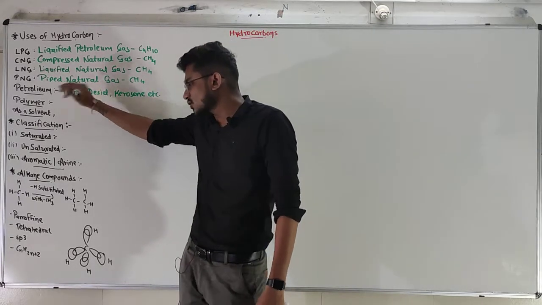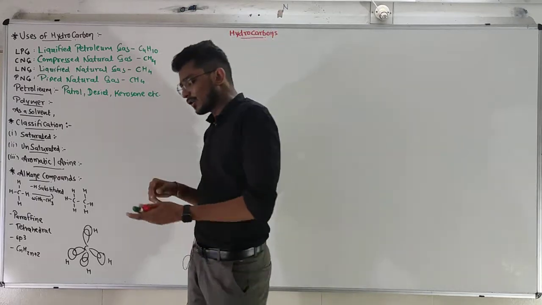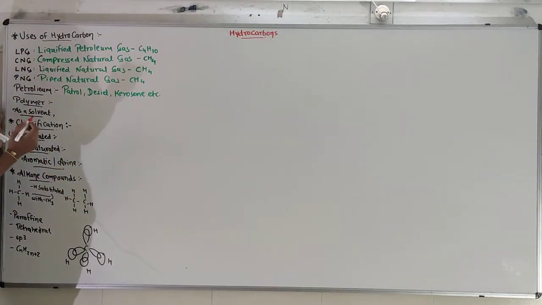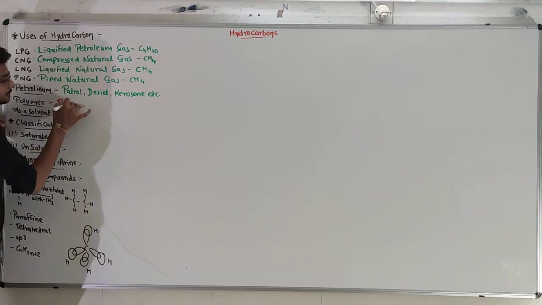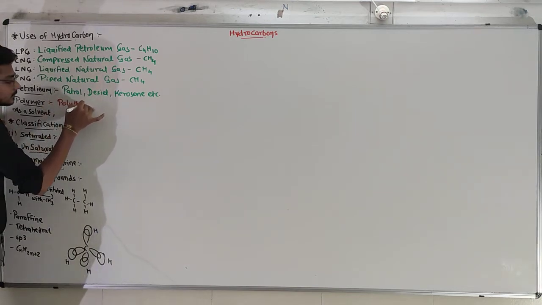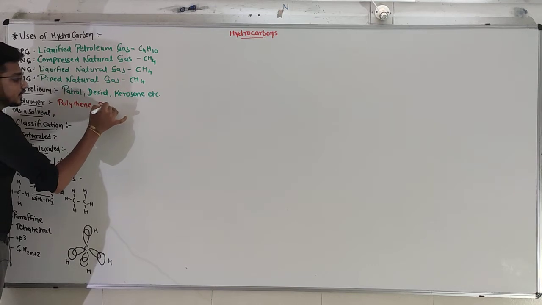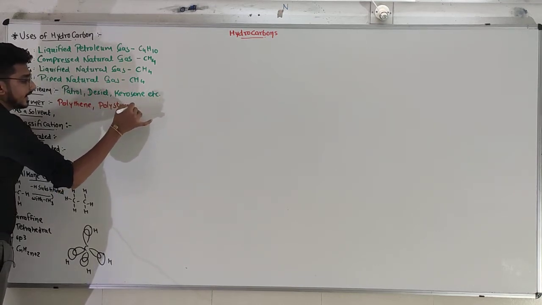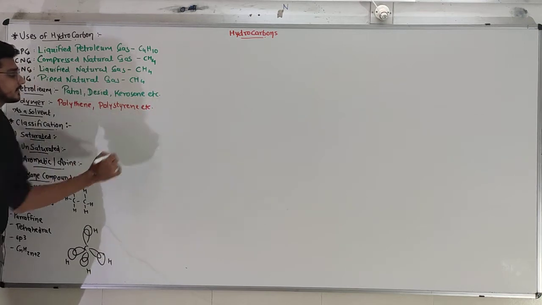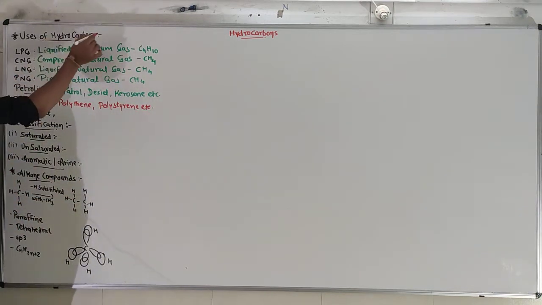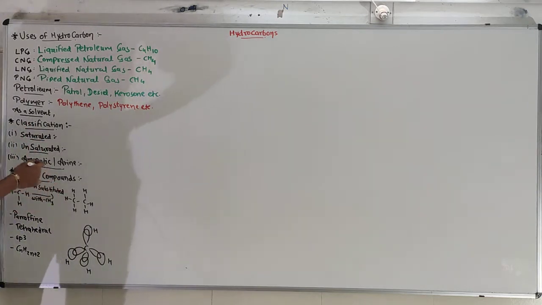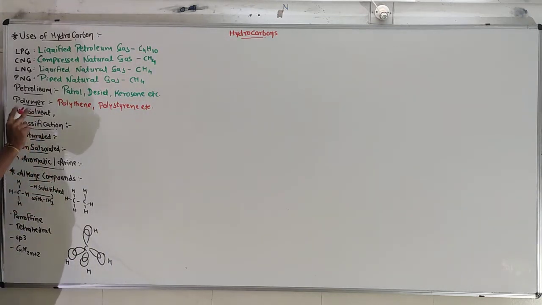Other than that, let's talk about polymers. Hydrocarbons are useful to make some polymers also: polythene, after that polystyrene, and many other polymers that we can make from hydrocarbons. Polymer in the sense of plastic. After that, they are used as a solvent.